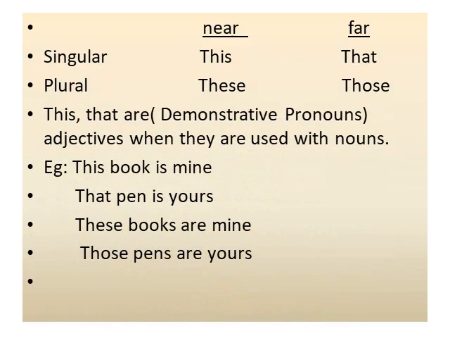Forms of demonstrative pronouns: singular, this and that; plural, these and those. This, that are adjectives when they are used with nouns. For example, this book is mine. That pen is yours. These books are mine. Those pens are yours.